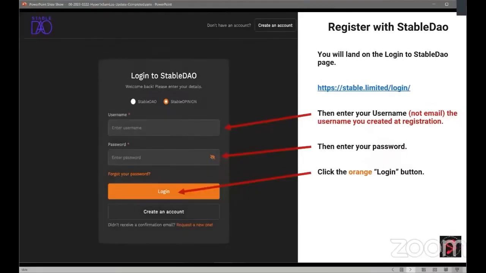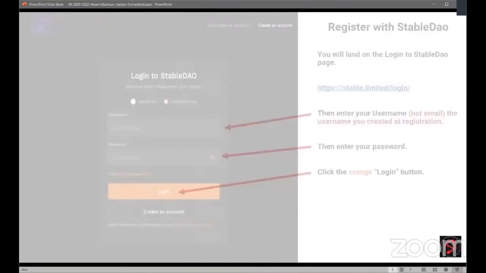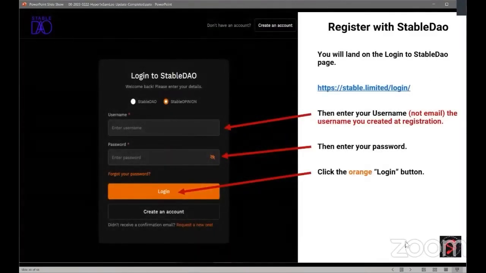Oh, and I also wanted to add, if you're not interested in doing anything with Stable DAO but just want to put in your survey for your 1X, don't bother with that free $100, because if you don't subscribe to the survey side, you're not going to benefit from that $100.